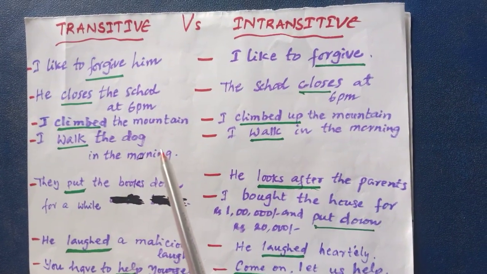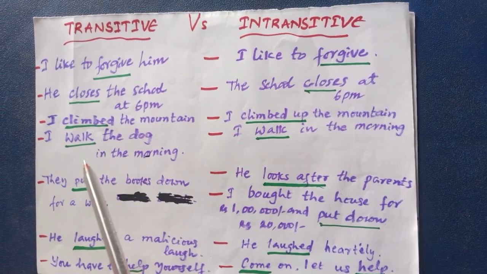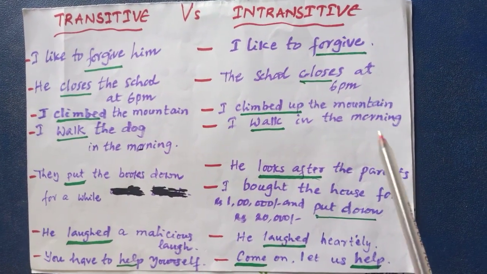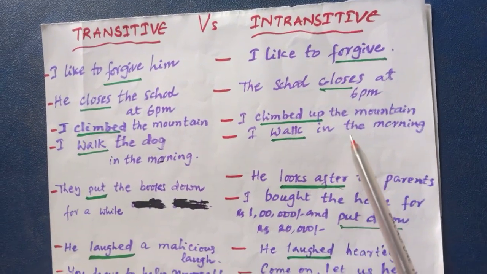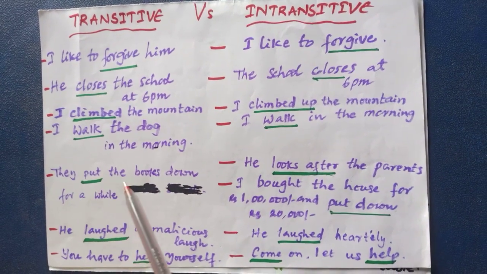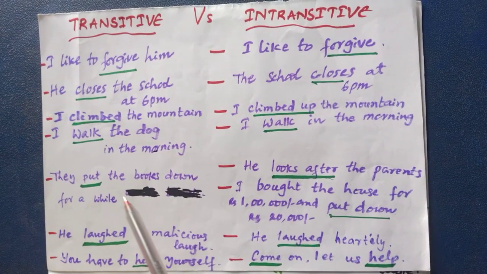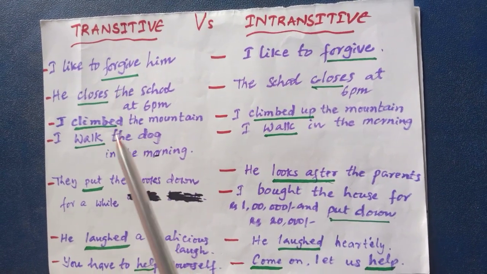I walk the dog in the morning. So dog is the object. So it is called transitive. I walk in the morning. There is no object, direct object after walk. So it is called intransitive verb. They put the books down for a while. After put there is direct object. So it is called transitive verb.